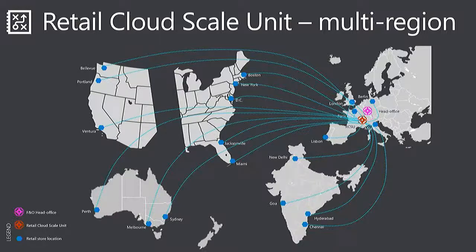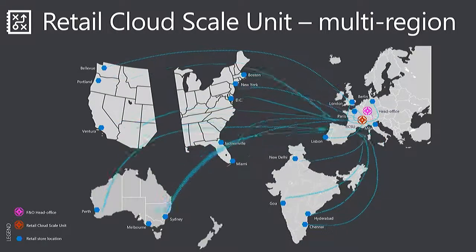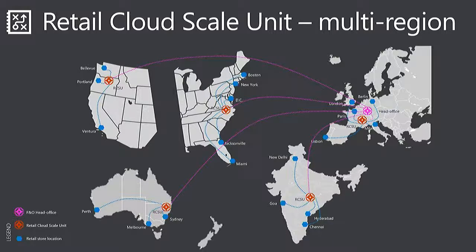And so in this example, we're going to be able to go from this kind of a topology to that kind of a topology, where you have stores, let's say in Australia, they're connecting to a local cloud scale unit. You have stores in India, they're connecting to a local cloud scale unit. Stores in West US versus East US, they're connecting to local cloud scale units. And then the purple dotted line shows you asynchronous data transfer in the cloud between cloud scale units to the head office.